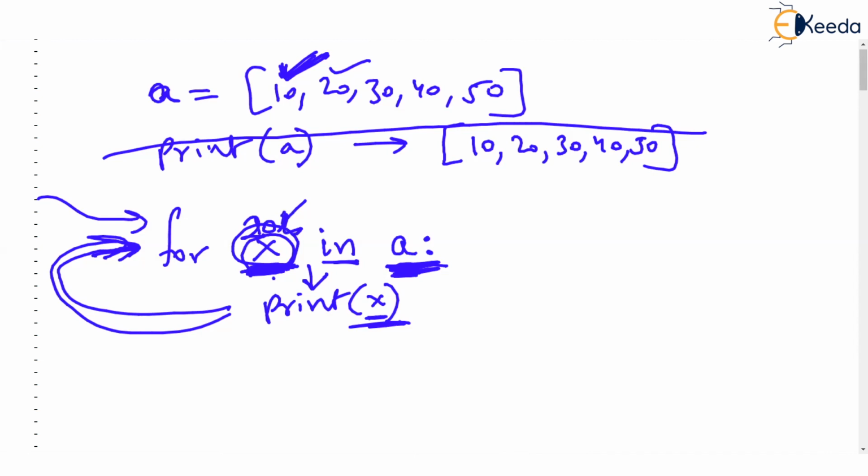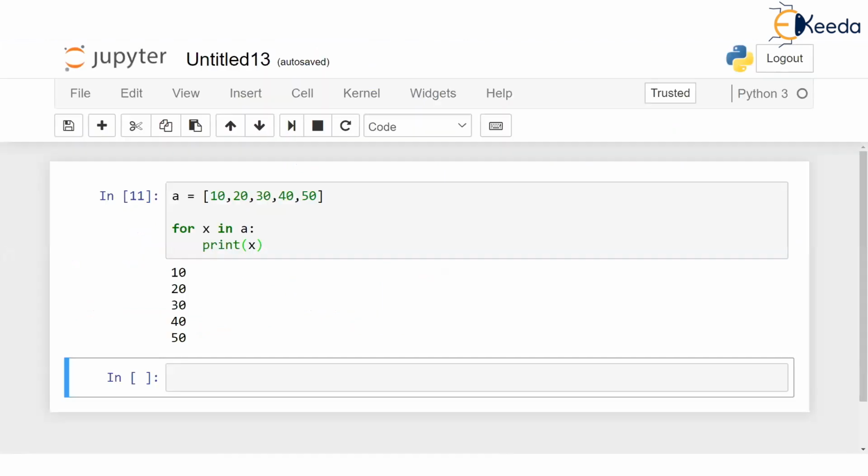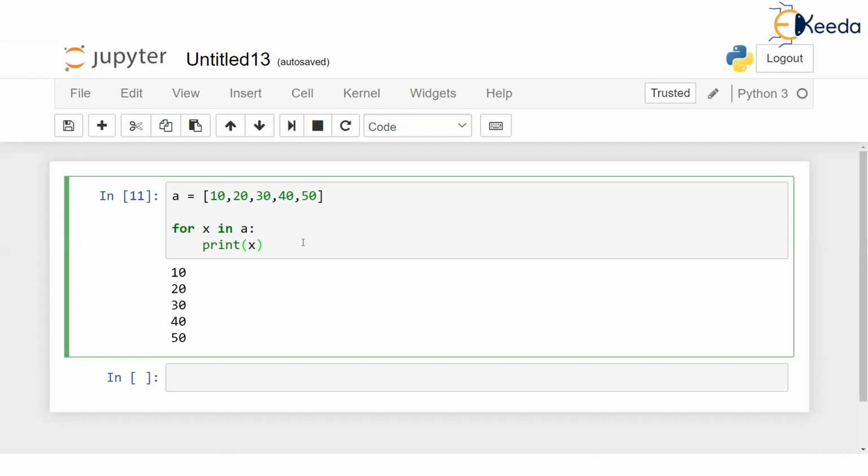Most of the authors name this as ELE, element, like that. So for ELE in A, where A is your list, print ELE. You can just check what's happened here: X was every time taking the next value of the list, and we were printing the value. So each value got printed on separate lines. Great, isn't it? This is one way of printing the list.